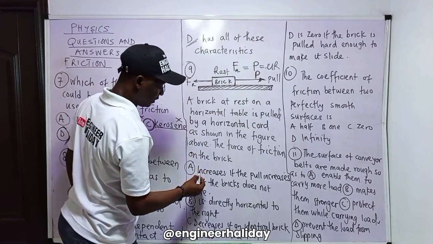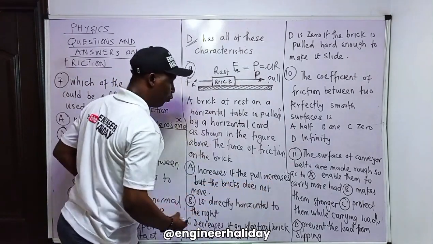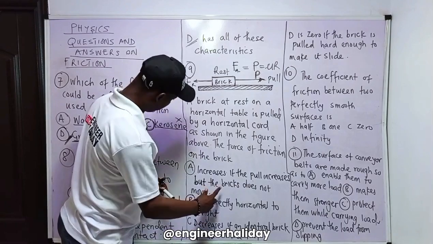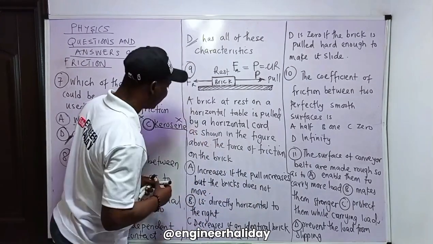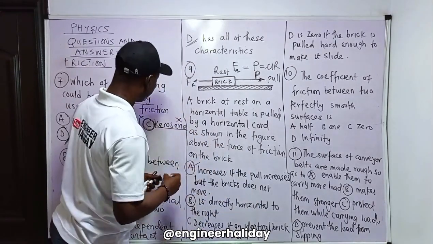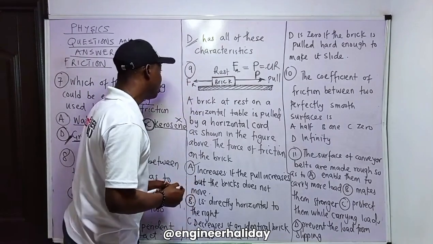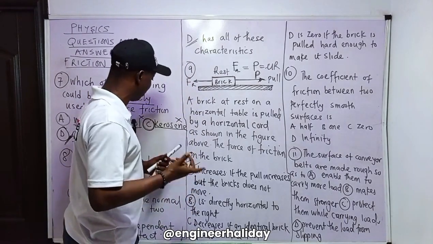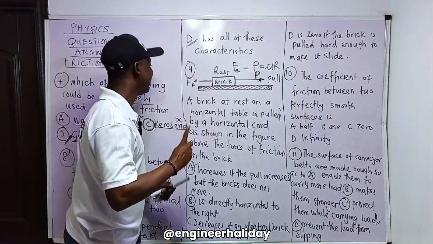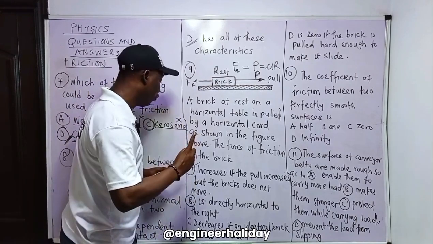So let's look at option A. It says increases if the pull increases, but the brick does not move. Yes, I think that one is correct. You ensure that the brick does not move. In as much as the brick does not move, the frictional force is equal to the pulling force. In other words, the frictional force increase leads to increase in pull force.